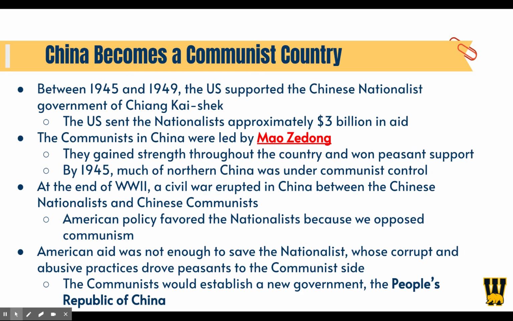The communists in China were led by Mao Zedong. They gained strength through the country and won peasant support. By 1945, much of northern China was under communist control. At the end of World War II, a civil war erupted in China between the Chinese nationalists and the Chinese communists. Who would take control of the entire country?